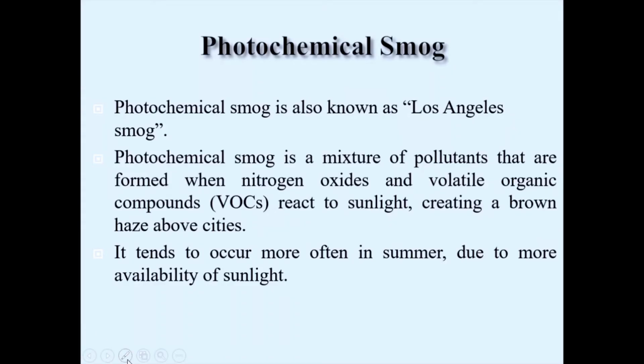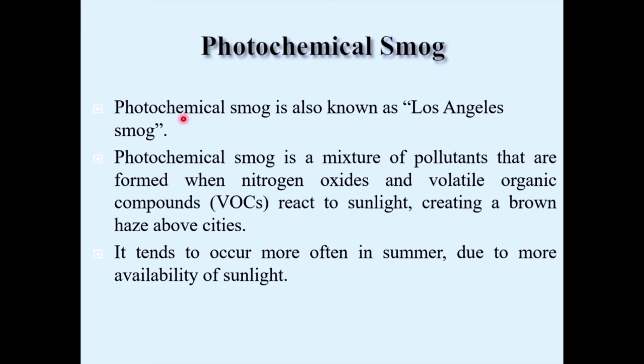Photochemical smog. In the earlier class we understood that if ozone is present in the stratosphere, it acts as a protective blanket and protects life on earth from the dangerous UVA and UVB radiations. The same ozone, if it is present in the troposphere, is considered a pollutant and gives a problem called photochemical smog.